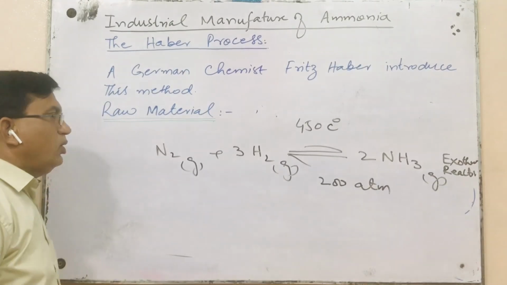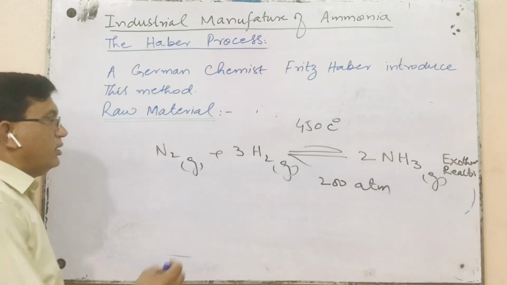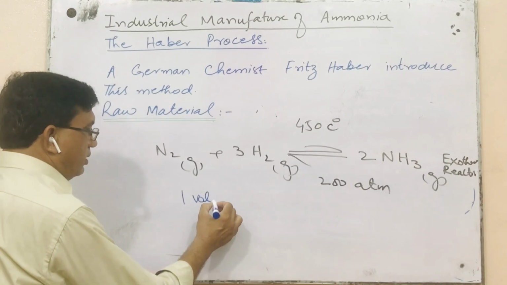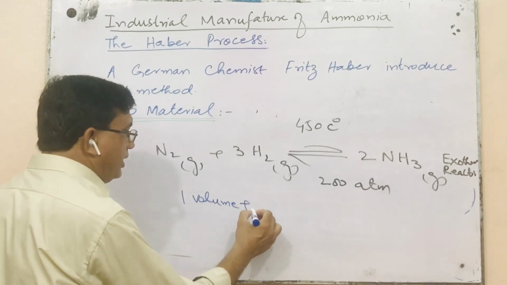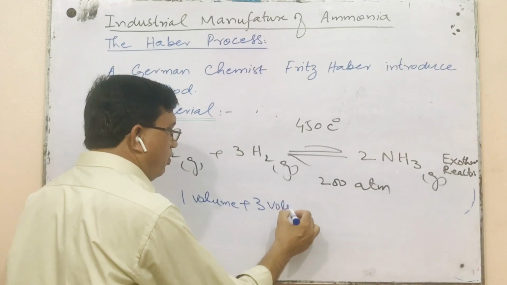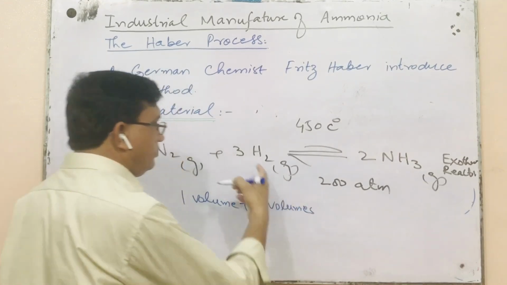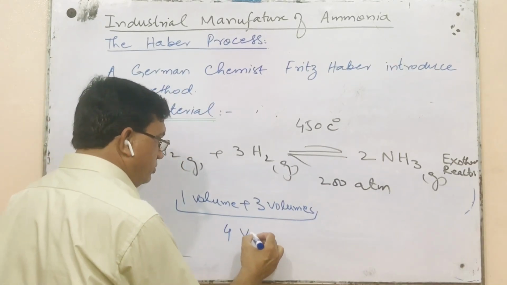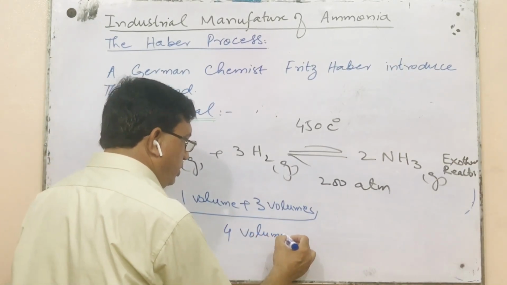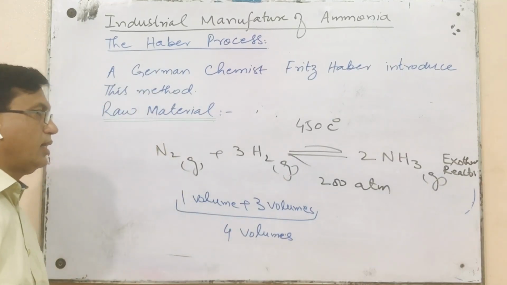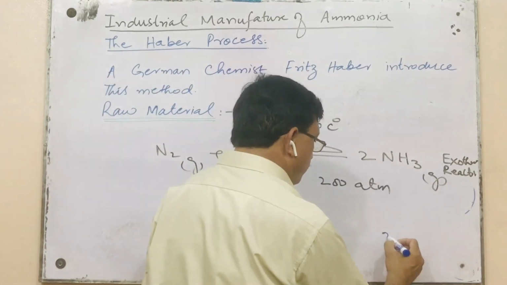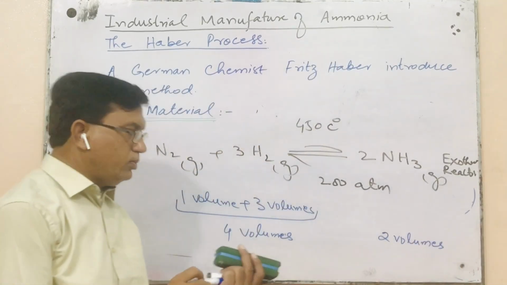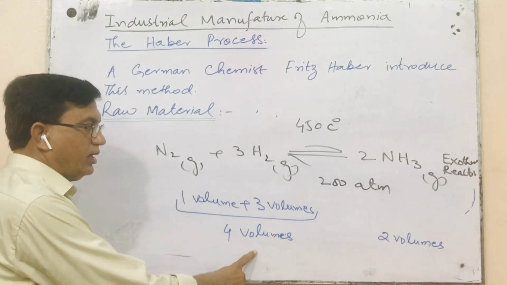If we look at this equation, one volume of nitrogen reacts with 3 volumes of hydrogen. Total are 4 volumes. These are the volumes of reactants. While 2 volumes of ammonia are going to be produced from these 4 volumes.